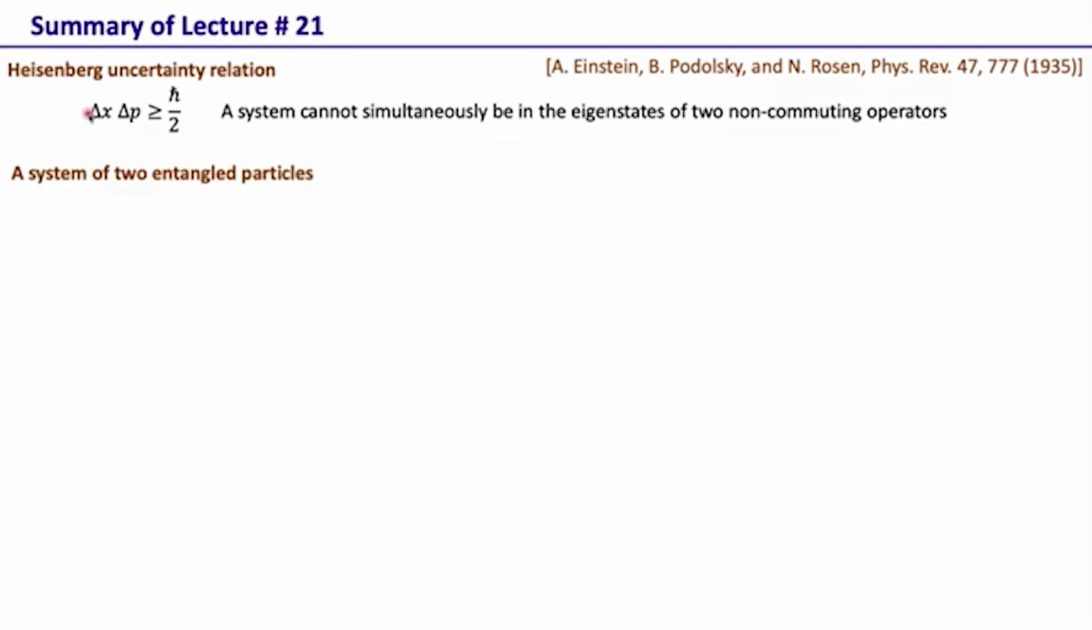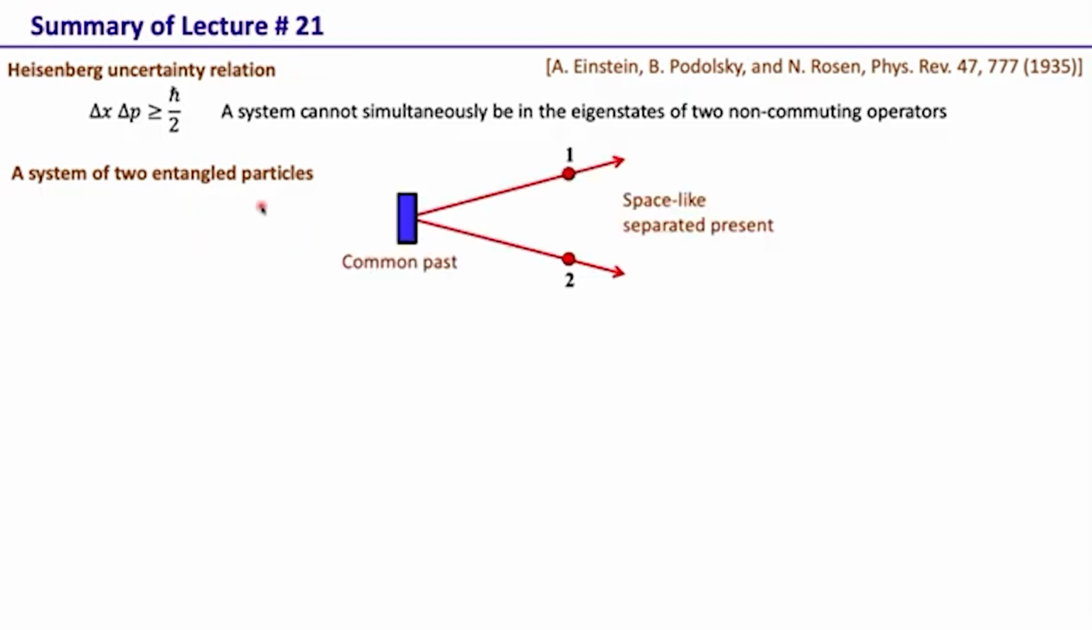Now they use this fact and consider a system of two entangled particles. In that context, they show that the Heisenberg uncertainty relation is apparently violated, and so they point out that this is an inconsistency, and a theory should not have such inconsistency. Hence quantum mechanics is probably an incomplete theory. Okay, so let's look at their arguments for two entangled particles.